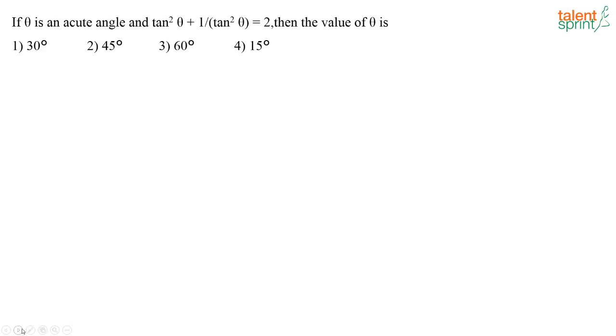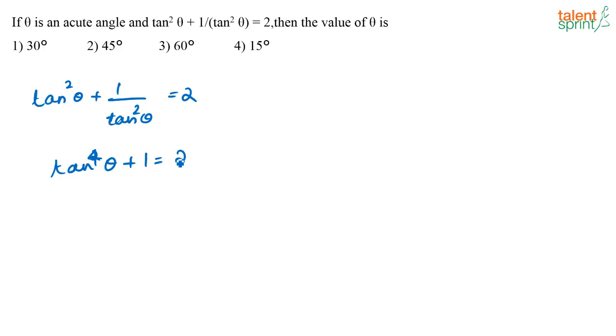So how do you solve this? See, again you just have to simplify it. Tan square theta plus 1 by tan square theta is equal to 2. Take the LCM, and you will get tan to the power 4 theta plus 1 is equal to 2 tan square theta.